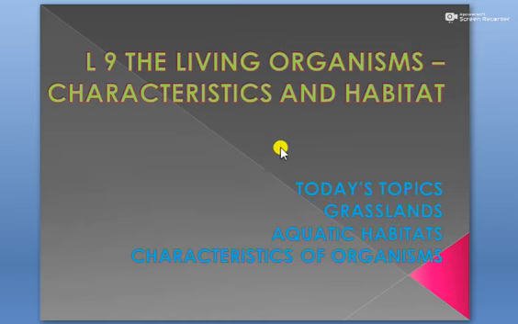So today we are going to study one more terrestrial habitat, which is grassland. We will also study the aquatic habitats and the characteristics of organisms.